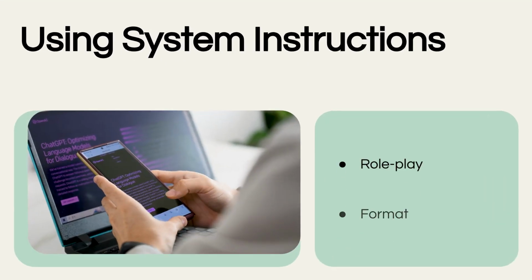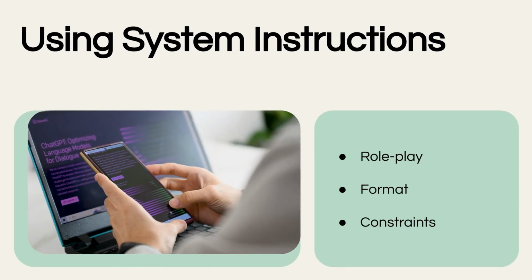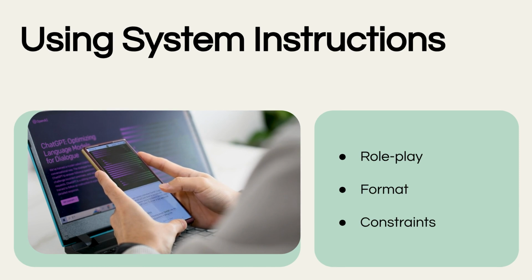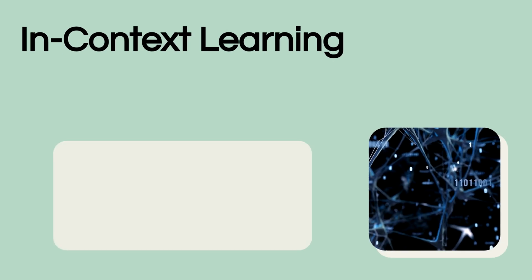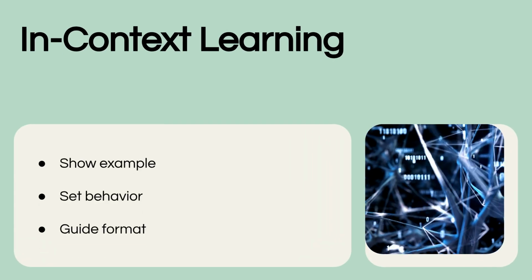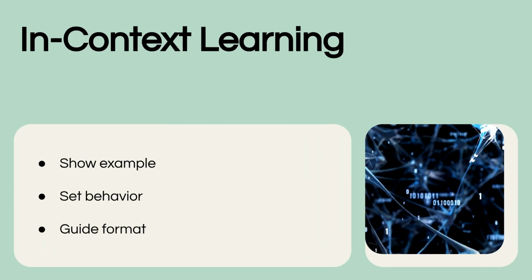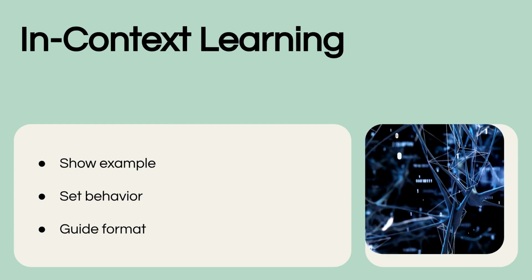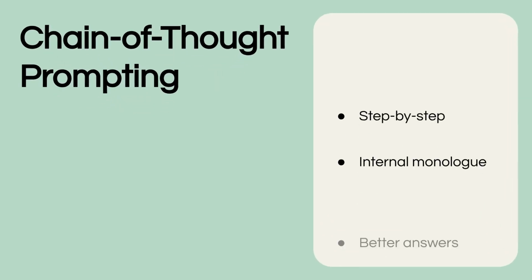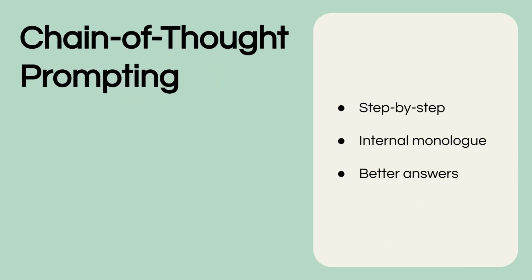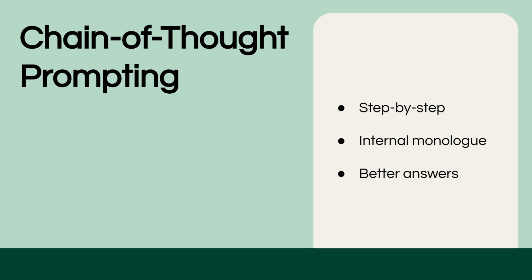System instructions are powerful. They allow us to set the context, define the model's persona, and impose hard constraints on the response format. In-context learning, often called few-shot prompting, involves providing examples directly in the prompt to teach the model the desired behavior without updating its weights. Chain of thought, or COT, prompting instructs the LLM to articulate its reasoning process, leading to more complex and accurate responses, especially for mathematical or logical problems.